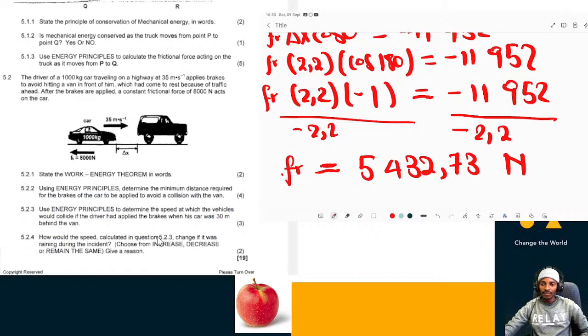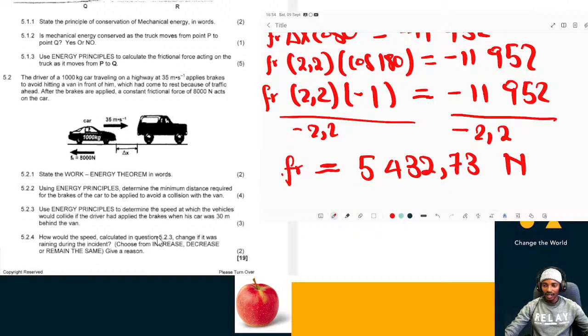So the driver of a 1,000 kg car traveling on a highway at 35 meters per second applies brakes to avoid hitting a van in front of him, which had to come to rest because of traffic ahead. So we have a car which is traveling at 35 meters per second.